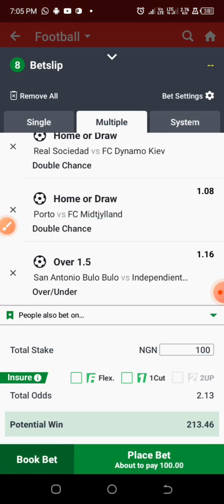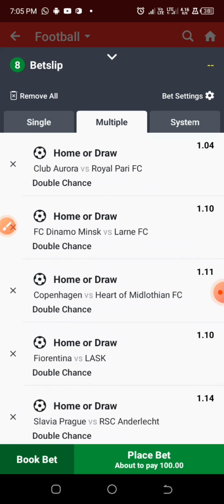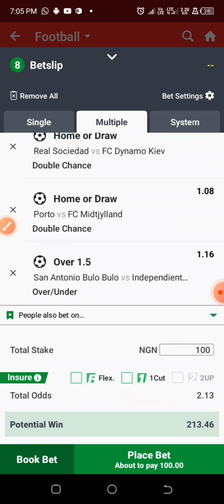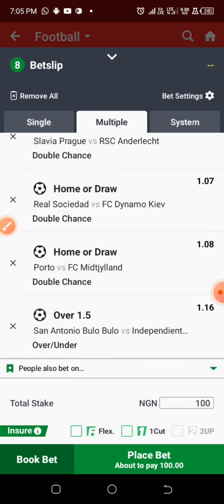If it happens to be someone that is a sports trader and not just a random gambler, and has a planned budget, and has a goal or target, daily 2 odd consistently is not something very bad compared to someone that is just hoping to win millions of naira randomly without looking into games in depth. So with just 8 games using the home or draw and over 1.5 goals, we are able to accumulate our short 2 odd. This is a simple technique that you guys can actually follow, and in case you have any question regarding this particular process that I just showed you, you can drop your question in the comment section.